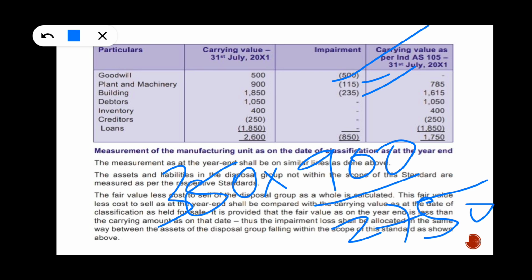So at the end of the video, we have learned some key points. First, depreciation should be ceased. Second, interest and expenses need to be booked even though it is classified as held for sale. Third, we have to adjust the impairment loss first with goodwill and later on with non-current assets in the ratio of carrying amount. And that's it.